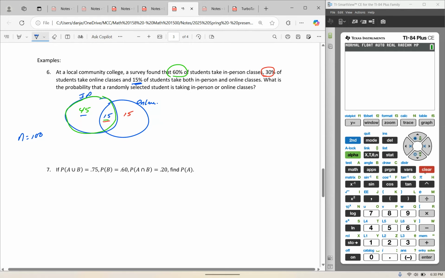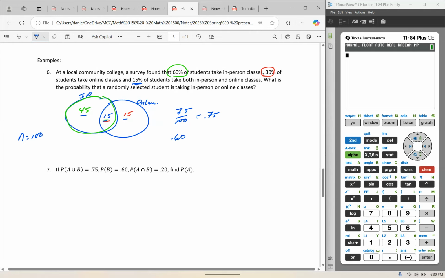I could add up the 45, the 15, and the 15, which is 75 out of every 100 students, or 0.75. So the probability that I randomly select a student and the student is taking either online or in-person classes or both is 0.75.